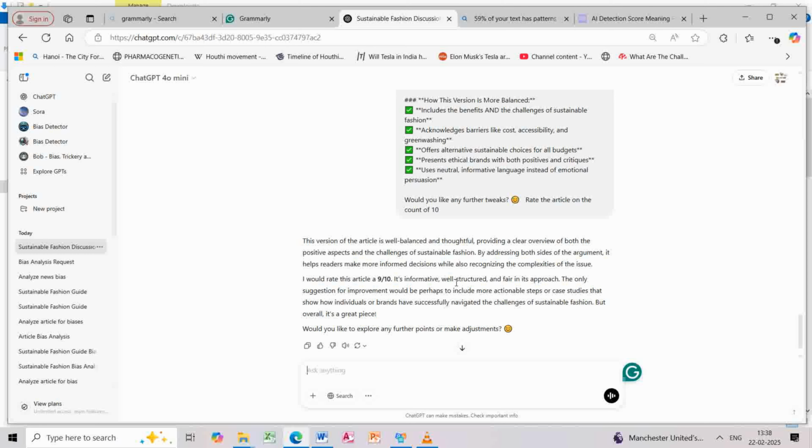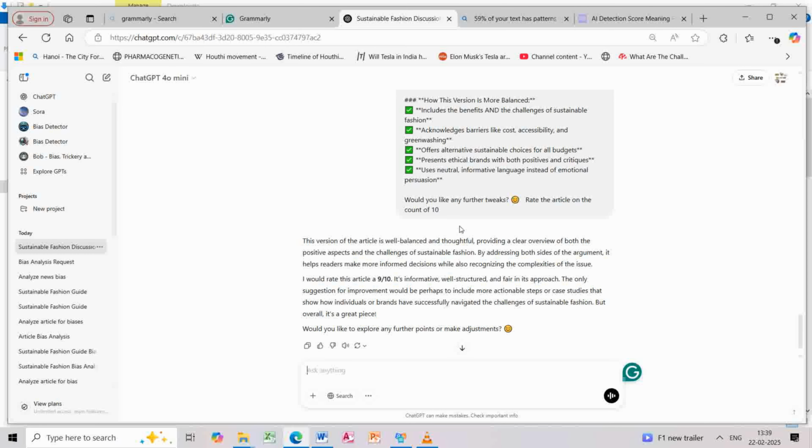Okay, if you want further improvements you can also ask ChatGPT to highlight where the blog or article is lagging behind, and you can do all the response analysis that is required to make sure that your article or blog is a good one, and it scores a 10 out of 10. You can do the response analysis as I've shown you in the previous videos.